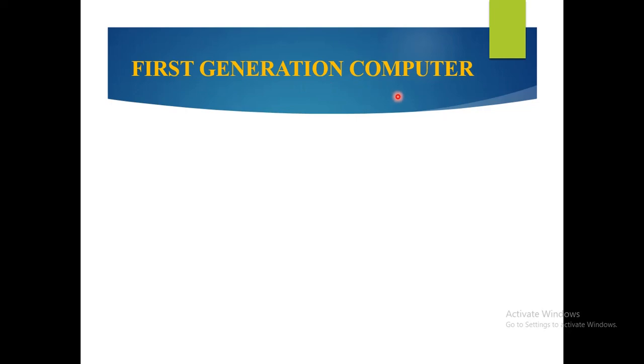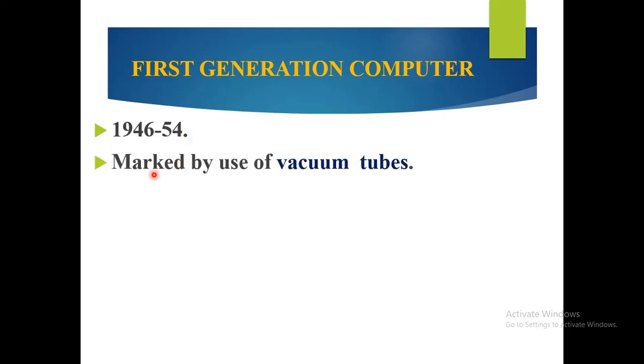First generation computer. So first one is first generation computer. The period is the year 1946 to 54. So in the year 1946 to 54, the computer is called as first generation computer. First generation computer is marked by the use of vacuum tubes.